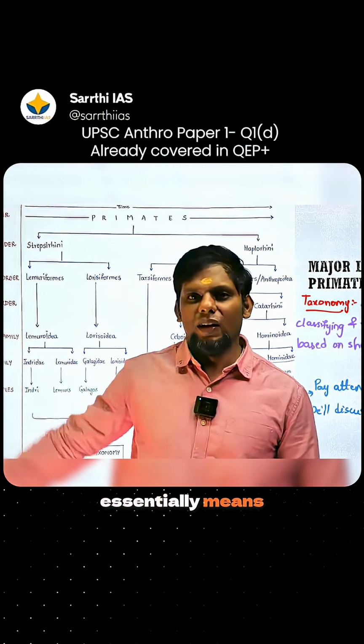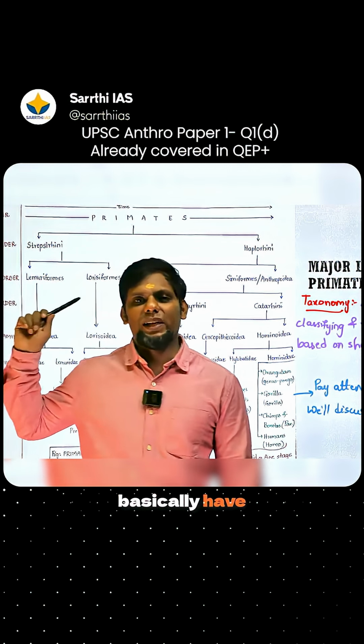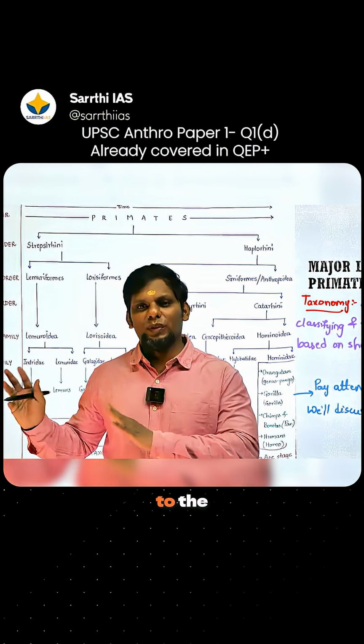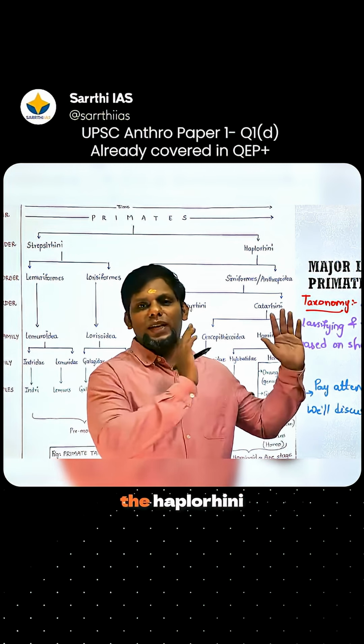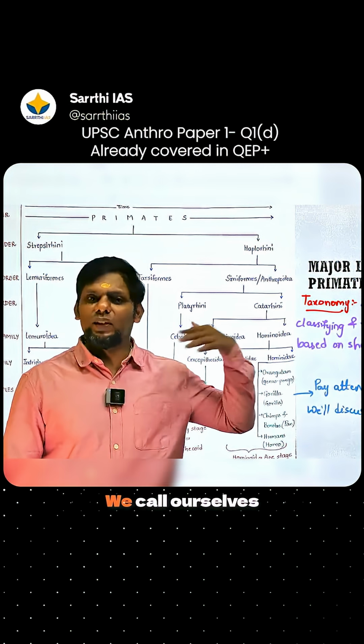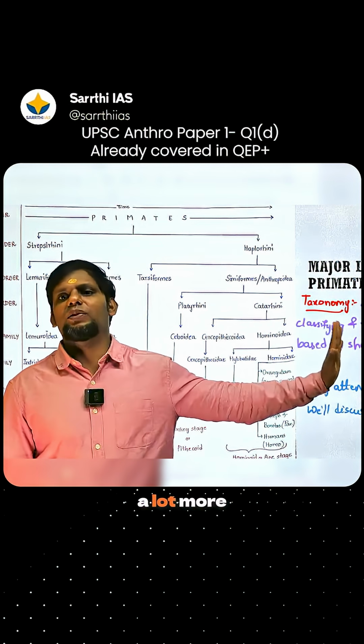Strepsirrhine essentially means wet nose. Those species that basically have a wet nose are considered to have quote unquote primitive features when it comes to the primate world, right? The haplorhines are a lot more on this side, with more advanced features. We call ourselves the most advanced, for obvious reasons, but haplorhines are a lot more advanced here.